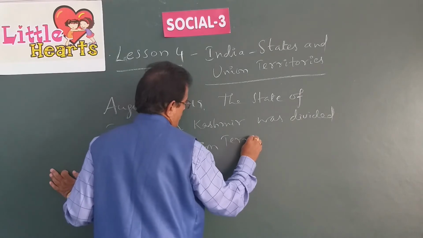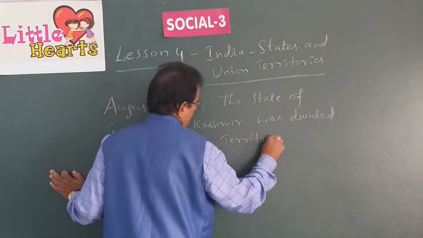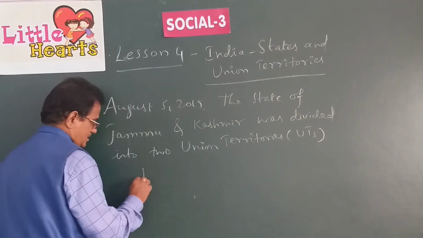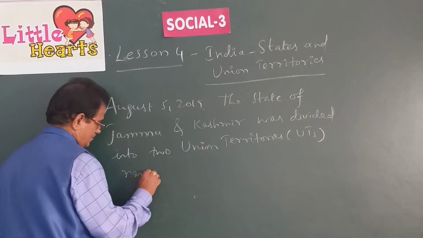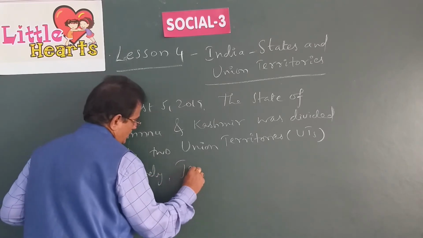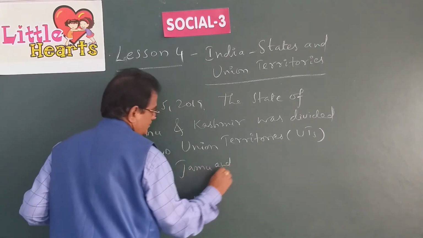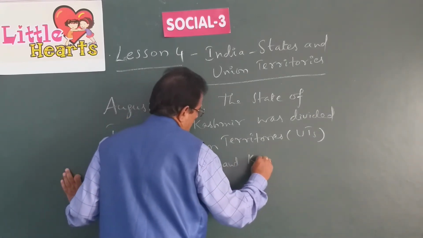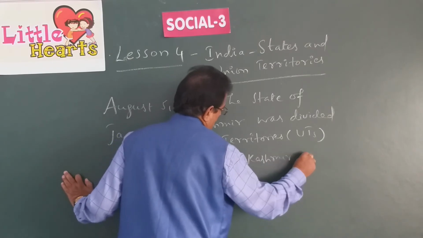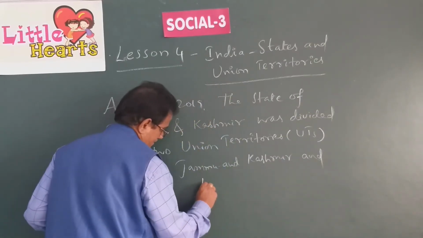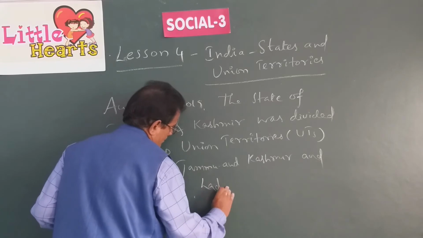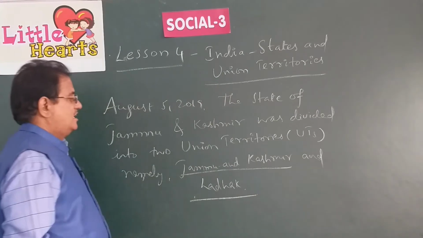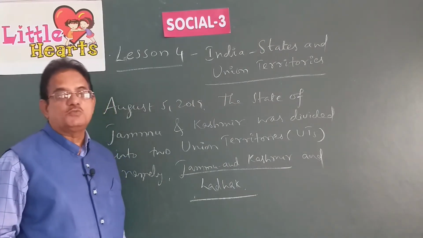In short, they are called UTs. Namely, Jammu and Kashmir and Ladakh. Now, these are the 2 union territories formed out of the state of Jammu and Kashmir.